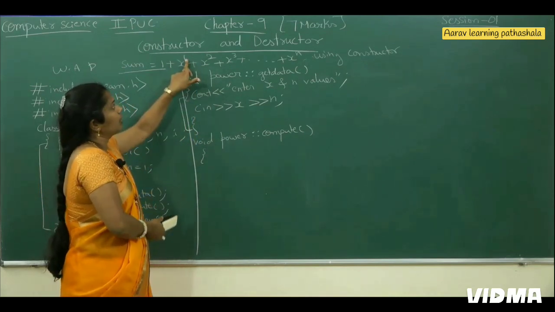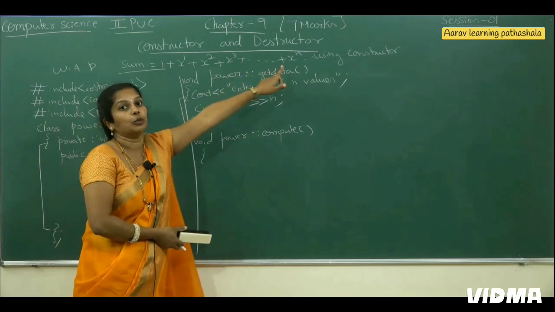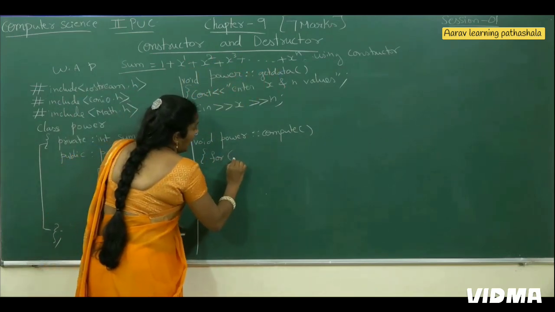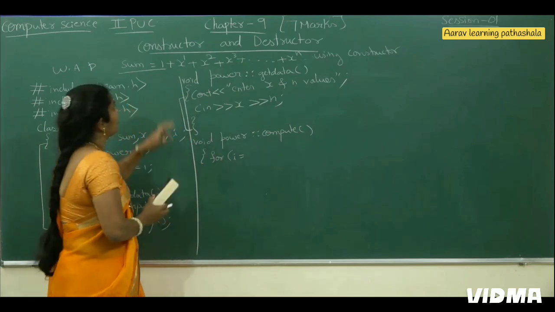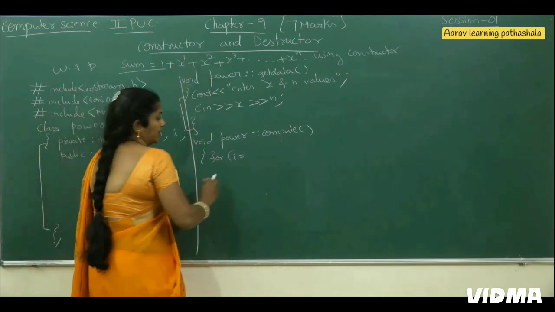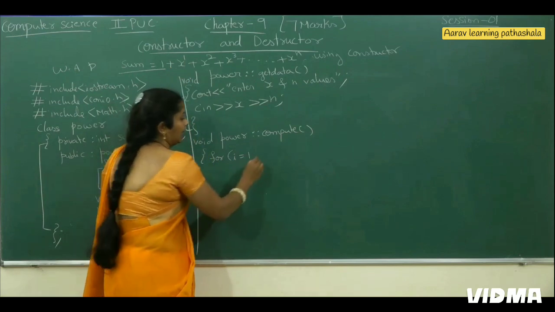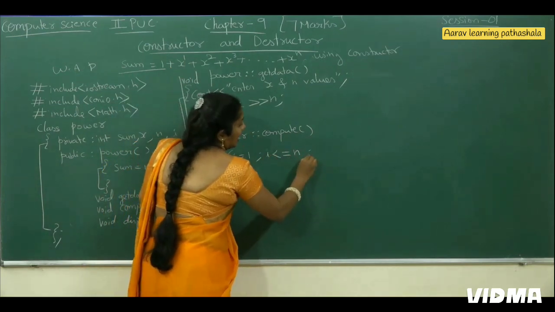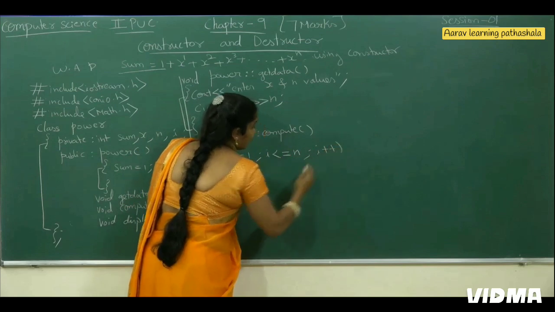Then the power goes 1, 2, 3 up to n. That's why we can start for I equals. Don't start from 0. The power we are writing starts from 1, so I equals 1, I is less than or equals to n, I plus plus.